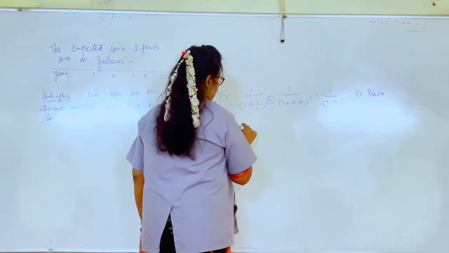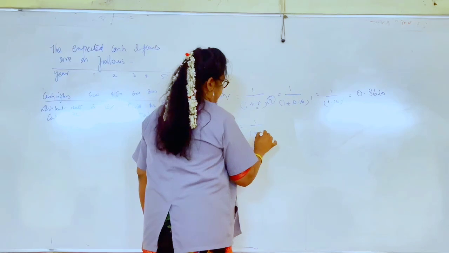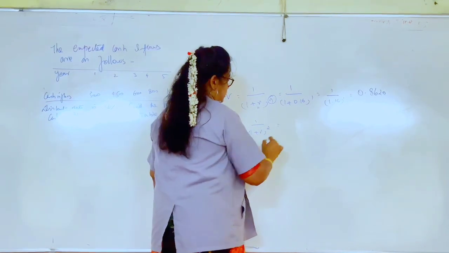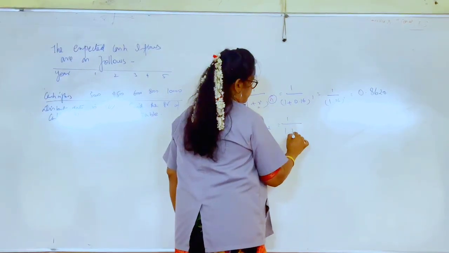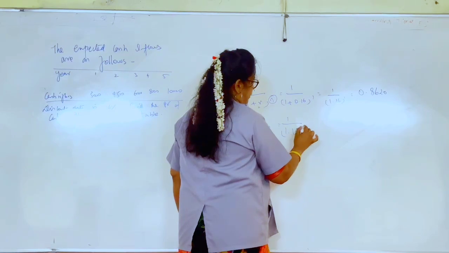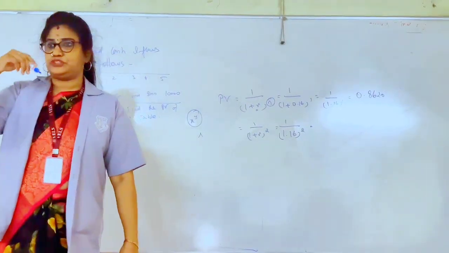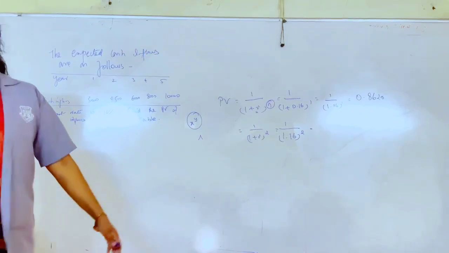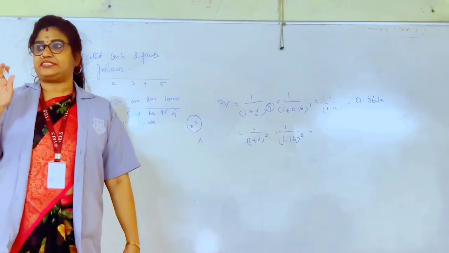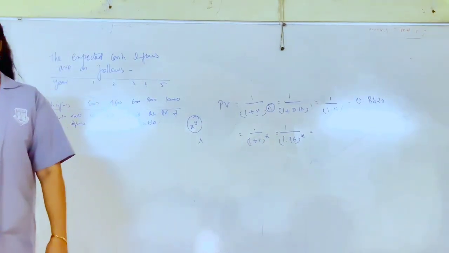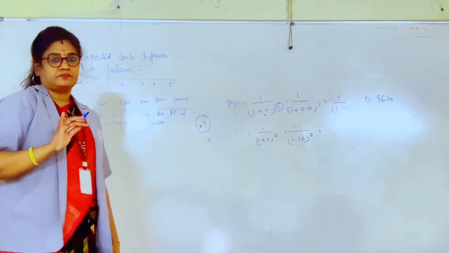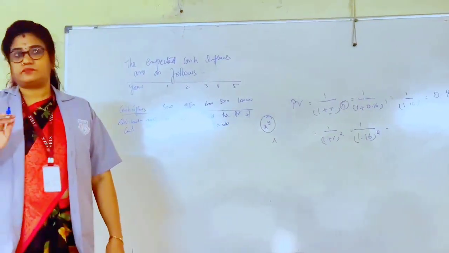Now for the second year. Second year would be 1 divided by 1 plus R to the power of 2. So this will be 1 divided by 1.16 to the power of 2. Here, when the 2 comes, you have to use the exponent. It is the exponent value. So 1 divided by 1.16 exponent 2. What is the value? 0.39.